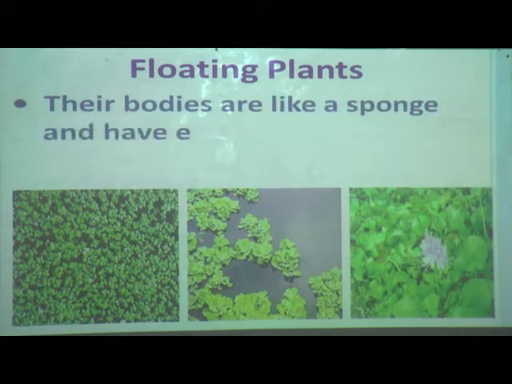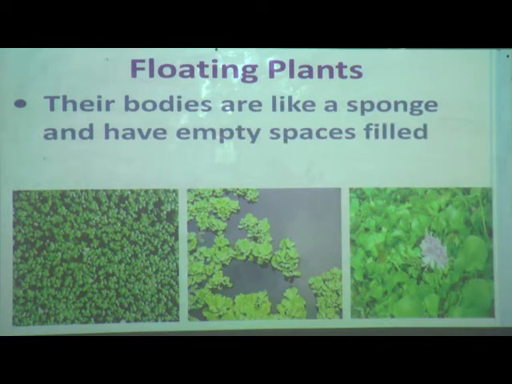The bodies of these plants are like sponge and have empty spaces filled with air. Whatever parts these plants have, they are like a sponge and have empty spaces filled with air. Whenever air is there, you know that it makes the body light. So it is helpful for them to float on the water.